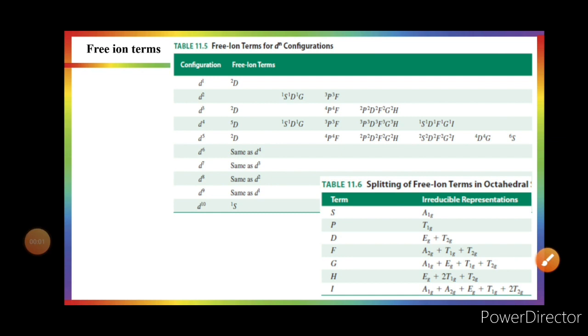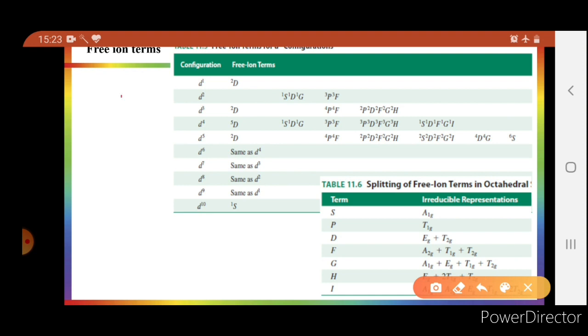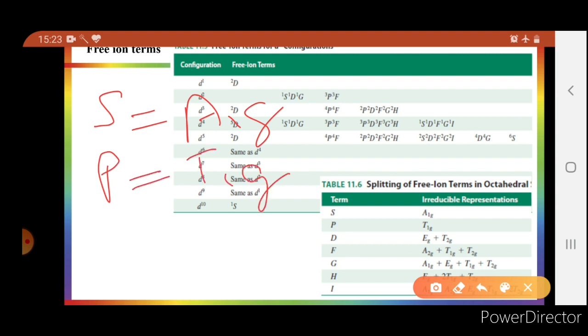The free ion terms, which originate from the microstates, will further split in an octahedral and tetrahedral field as microspectroscopic terms. These are also called irreducible representations, which means they cannot be further reduced. An S term will be converted as A1g. Similarly, a P term will be converted to T1g, and a D term will be split as Eg and T2g.